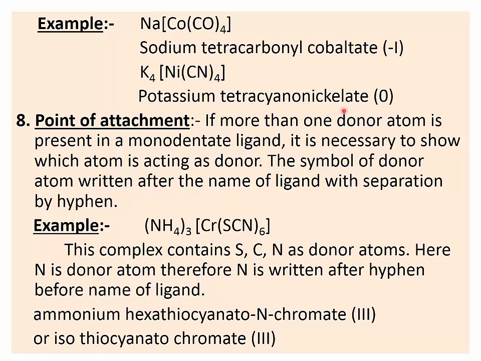As it is part of the anion, its name ends with 'ate', and on nickel there is 0 charge, that means the valency is 0, written in Roman numerals. So the name of this complex is potassium tetracyanonickelate(0). 0 is the oxidation state.